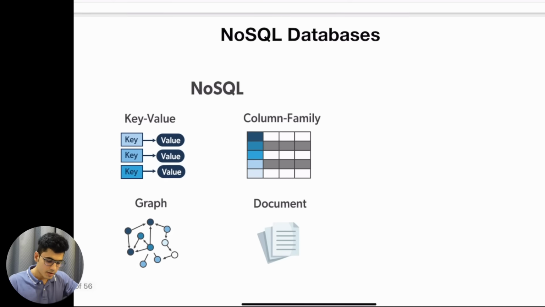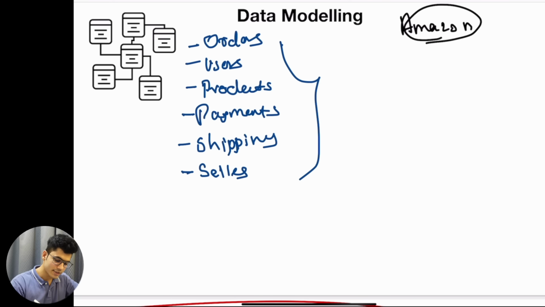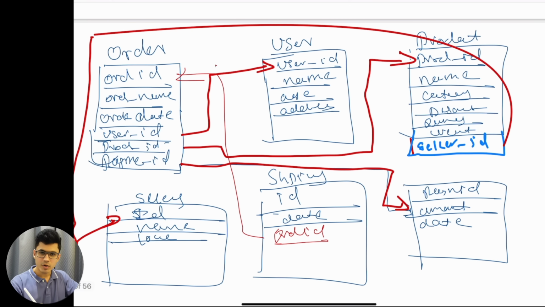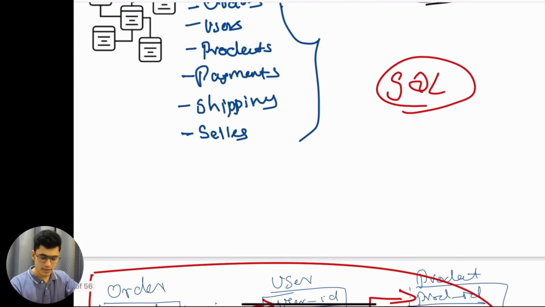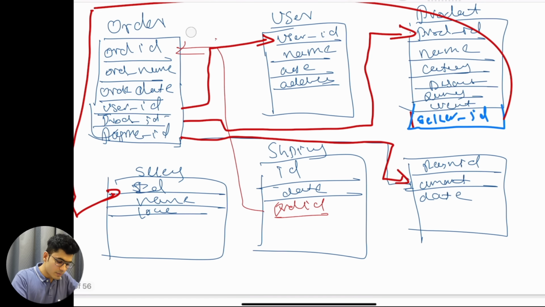Okay, now we understood the data modeling. This is what we usually call a SQL table. Okay, SQL, because these are relational databases, they have a specific schema defined. So this is the data model. Now in this data model, every single piece of information has some kind of schema attached to it. The schema is basically the data type. So let's say order ID will be integer information.